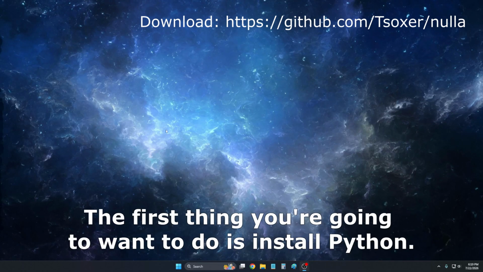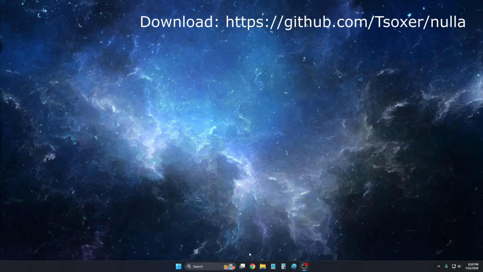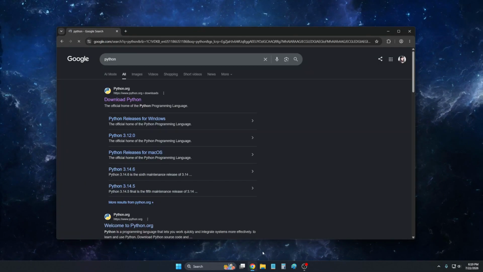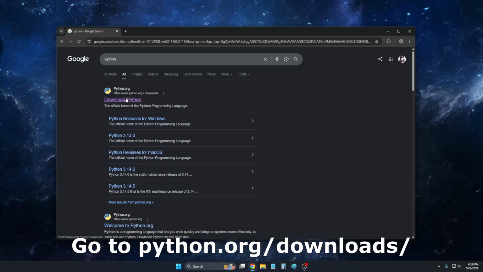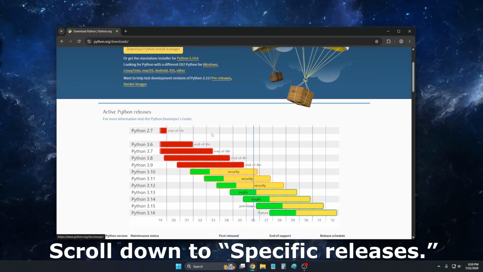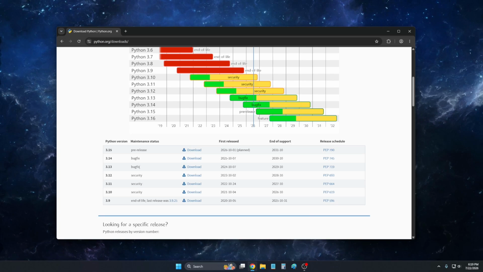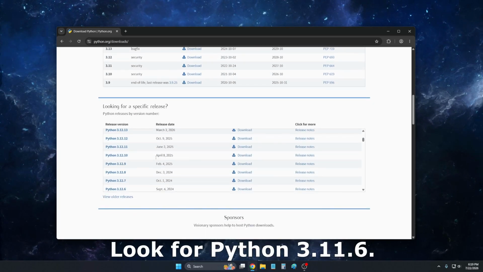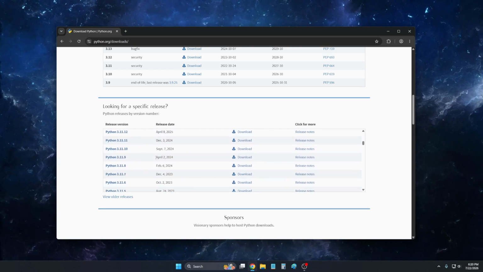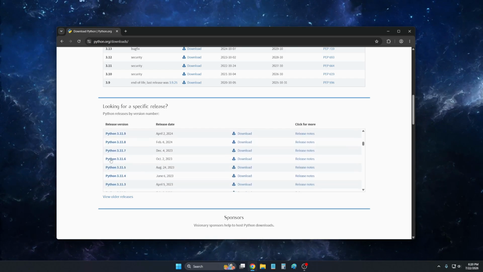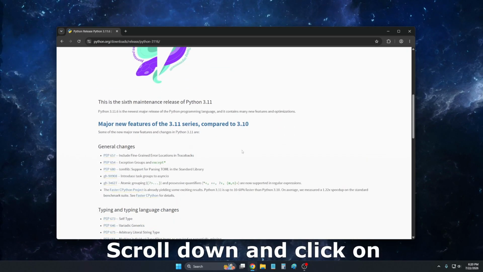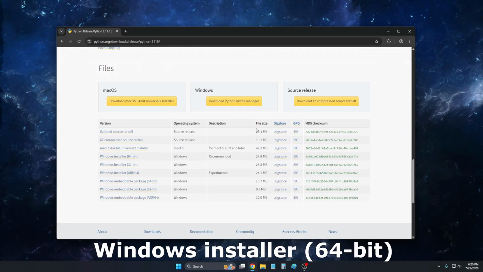The first thing you're going to want to do is install Python, specifically Python 3.11.6. Go to python.org/downloads, scroll down to specific release. Look for Python 3.11.6. Click on it. Scroll down and click on Windows Installer 64-bit.